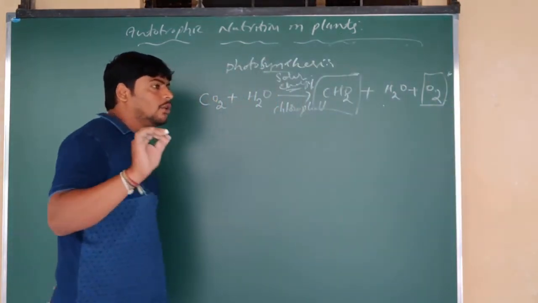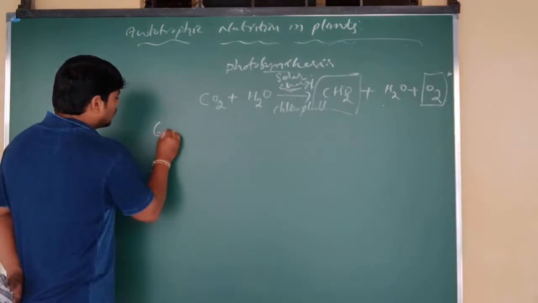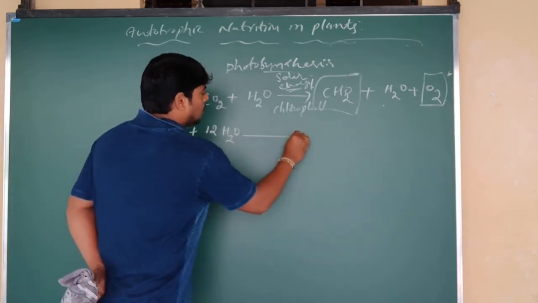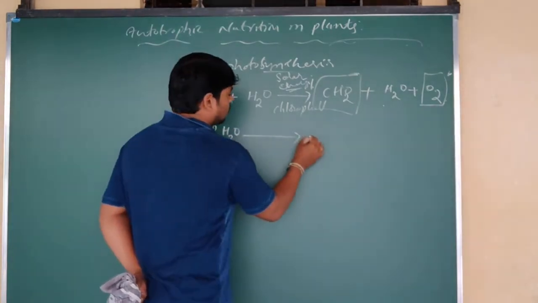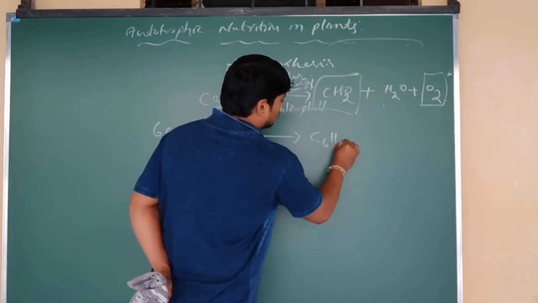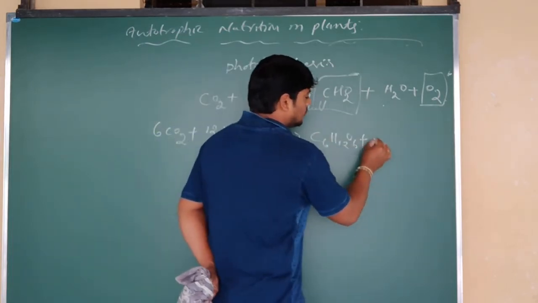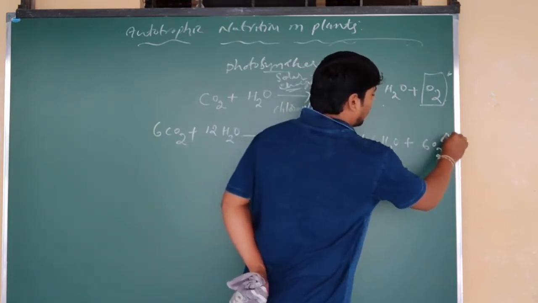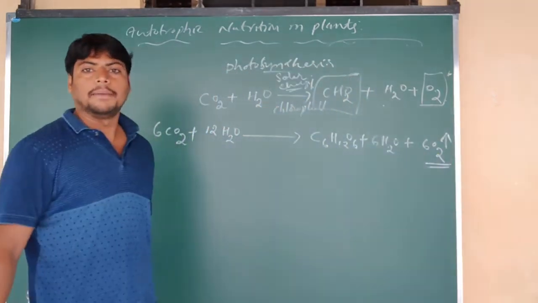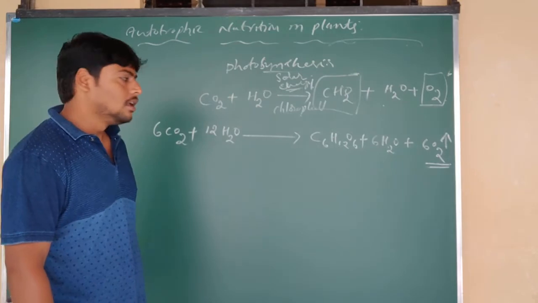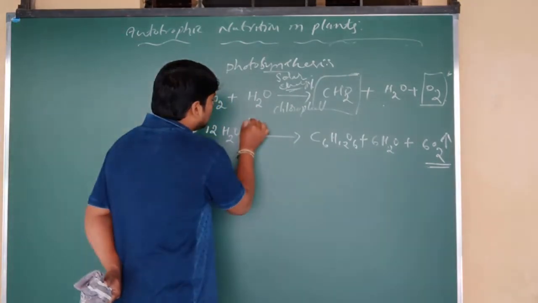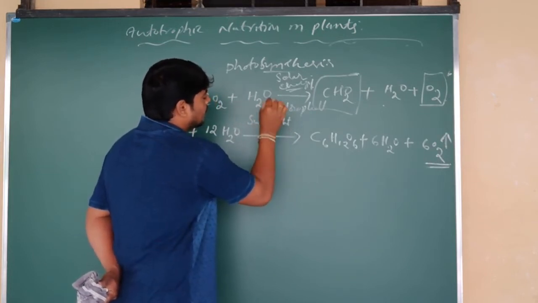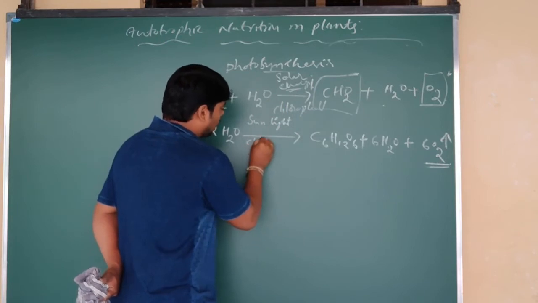Generally, what is the exact photosynthesis equation? 6CO2 plus 12H2O gives rise to C6H12O6 plus 6H2O plus 6O2, and this is the byproduct. Oxygen is the byproduct which is released into the atmosphere. And what are the essentials? It requires sunlight, that is radiation of the sun, and it takes place in chlorophyll.